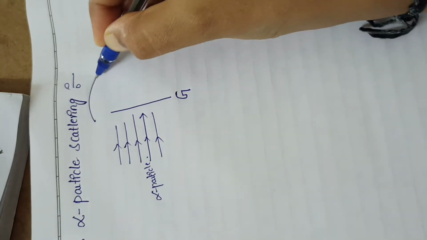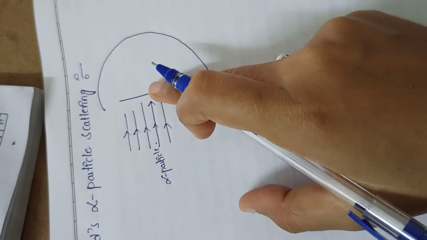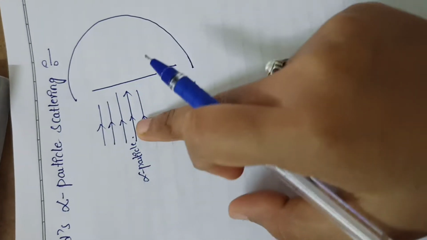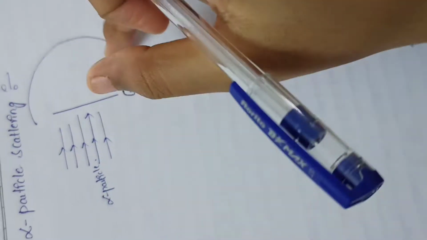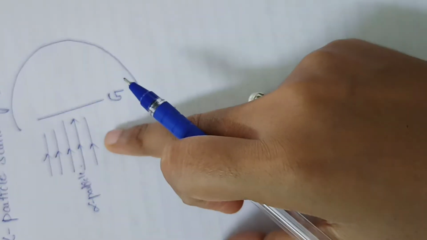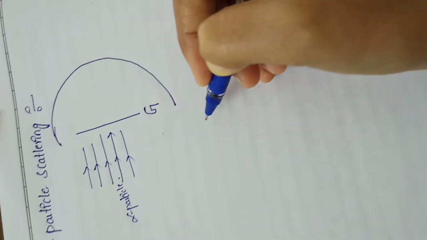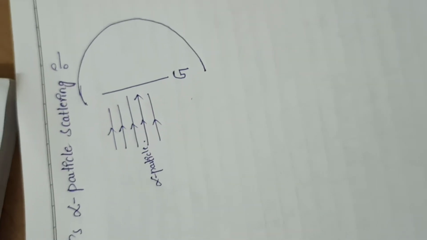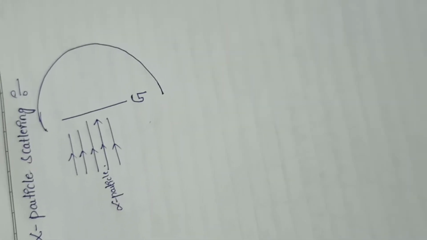For example, this is my screen. Here I am putting my screen like this. So whenever the beam of alpha particles strikes the thin gold foil, what will happen? The alpha particles pass through the gold foil and produce fluorescent light on the screen. Fluorescence means a flash, it is completely lightening, so that is what fluorescence is.